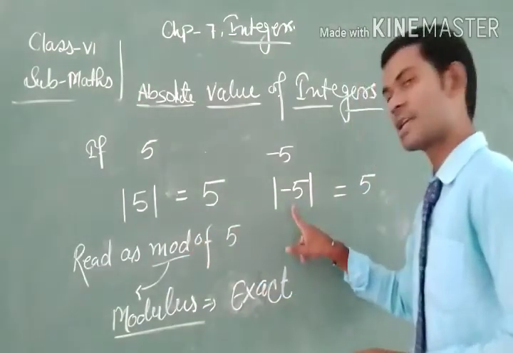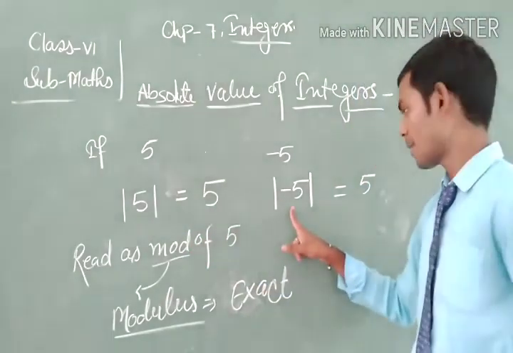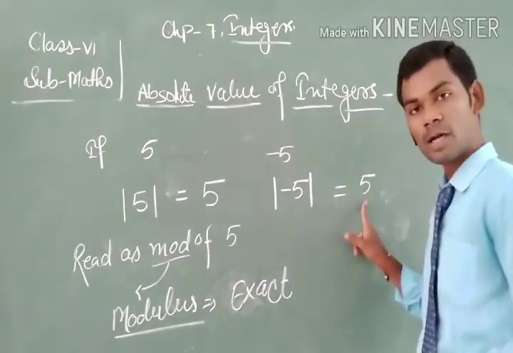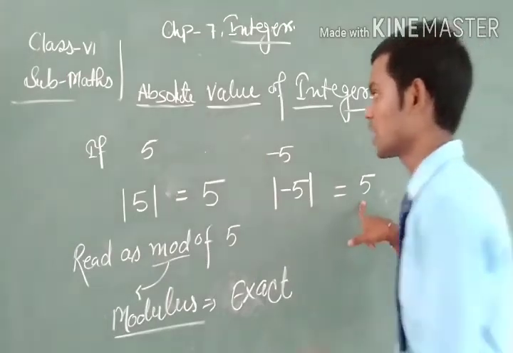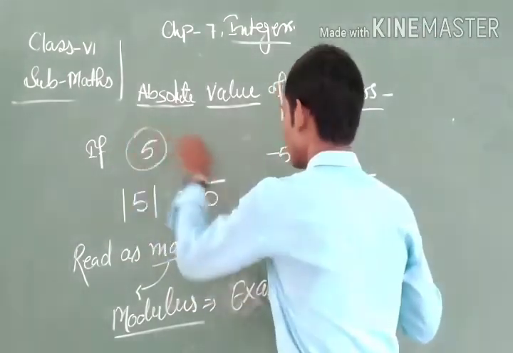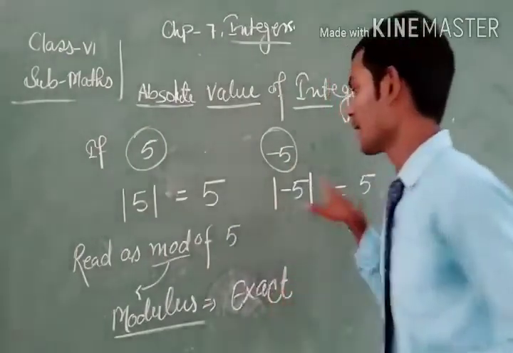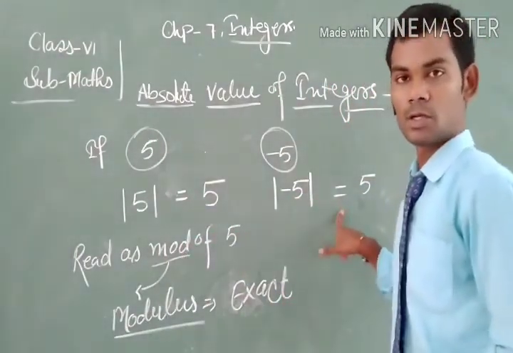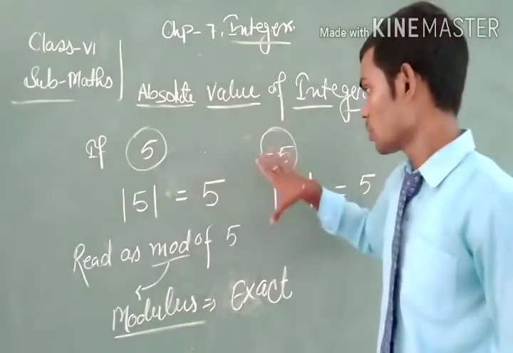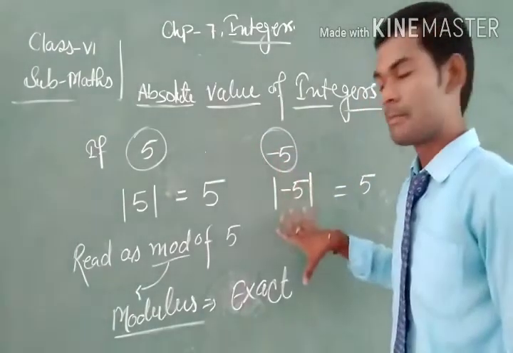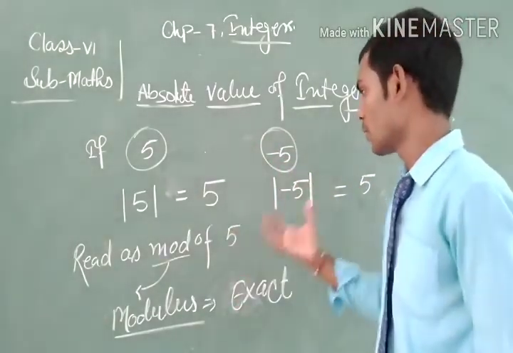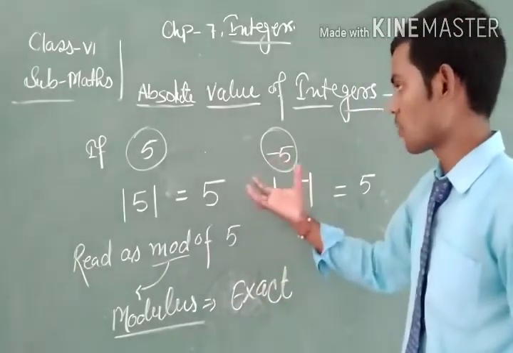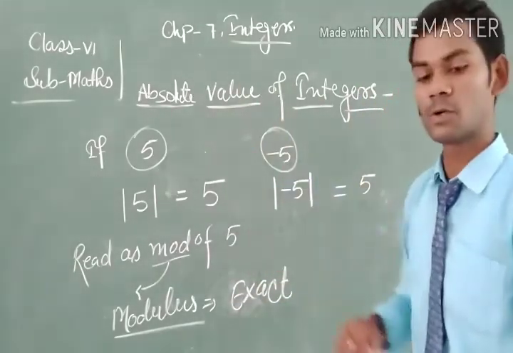If the number is negative, its absolute value is again positive. So for any positive or negative number, the absolute value is always a positive number. These are the points which depend on absolute value.